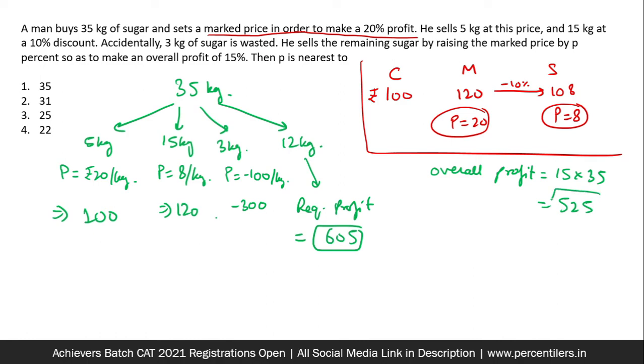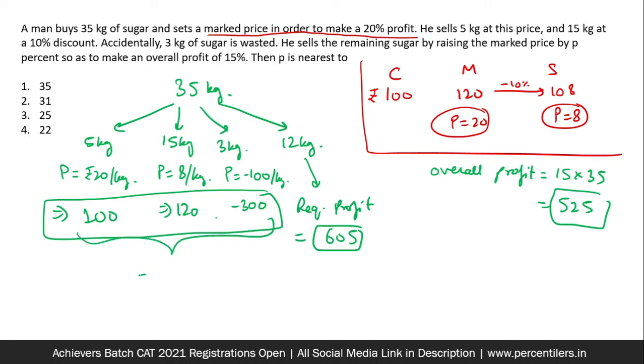Please understand, guys, this is the profit we want to make, and overall till this point this sums up to minus 80. So minus 80 and 605 will make up an overall profit of 525. Okay, so if 605 is the profit required from 12 kg, then per kg profit is roughly 50 rupees.